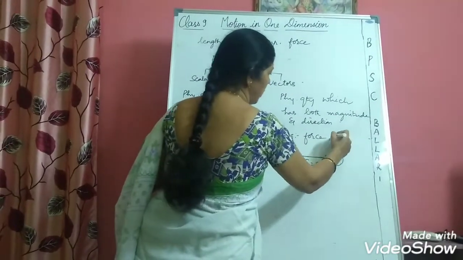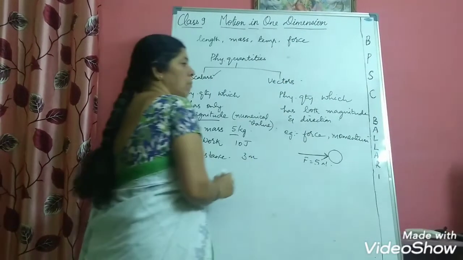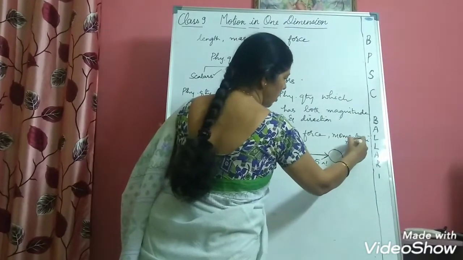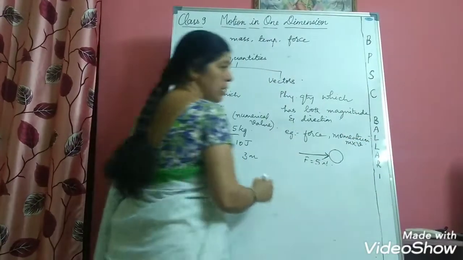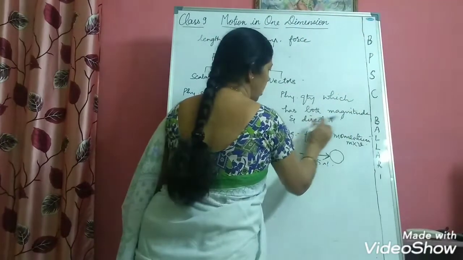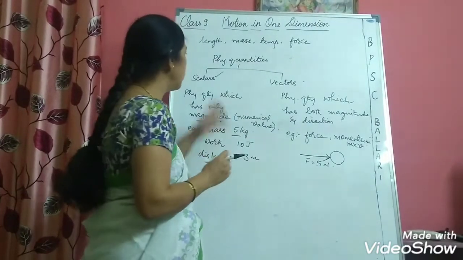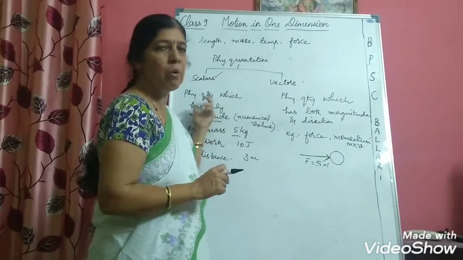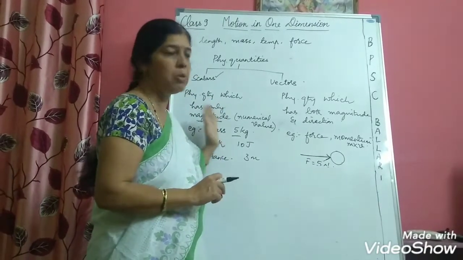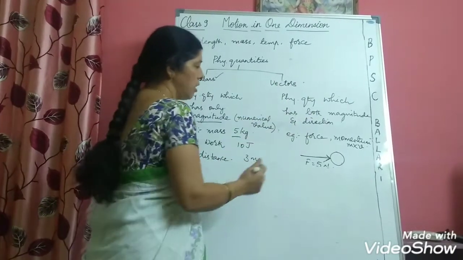Likewise, you take momentum. Momentum, as we go to further chapters, we will come to know that momentum is a product of mass and velocity. So this momentum is also a physical quantity which has both magnitude and direction. So basically you remember that all the physical quantities have been classified as scalars and vectors. What is a scalar? A physical quantity which has only magnitude. Here we are not talking about direction. But when we talk about vectors, we are indicating both magnitude and direction.